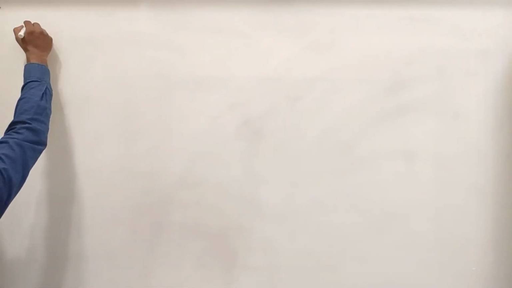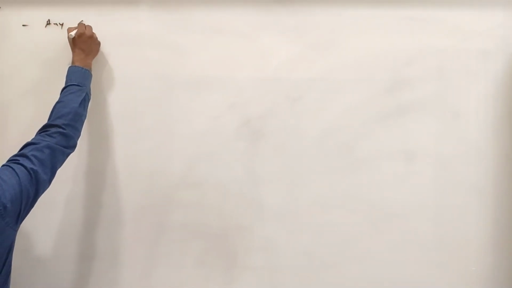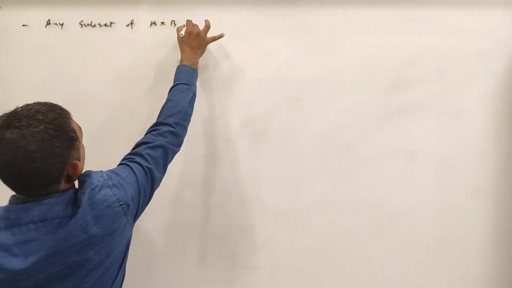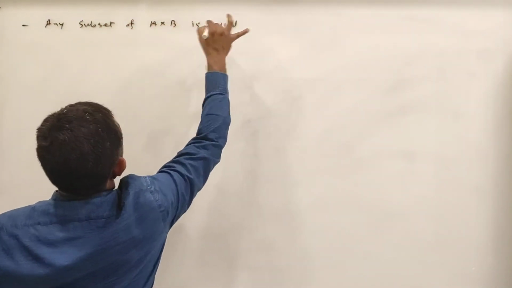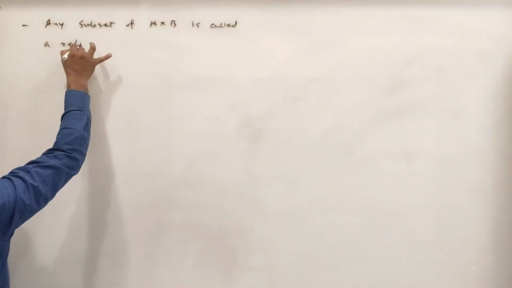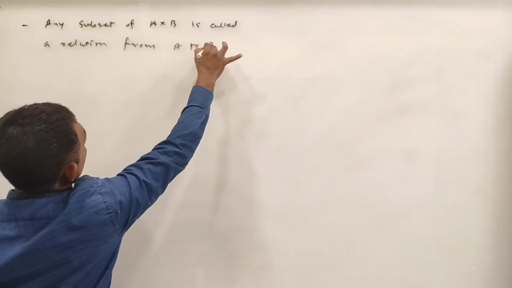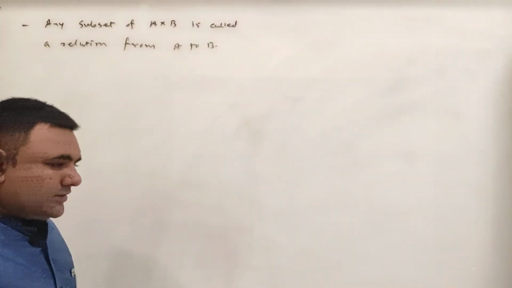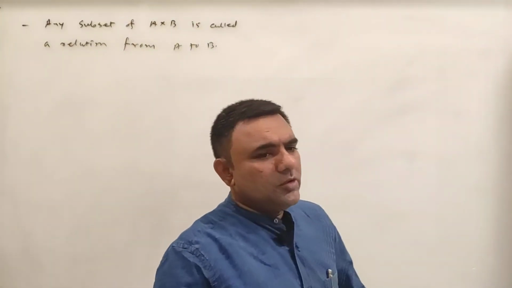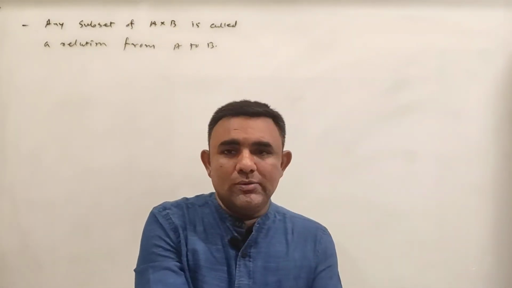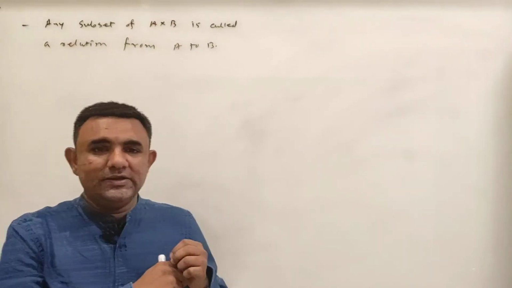ओके, सो हमने क्या डिफाइन किया? Any subset of A cross B is called a relation from A to B. सी, एल्जिब्रा में आपको हमेशा वो कुछ डिफाइन किया होगा कि for these two elements you have this, then we say this.